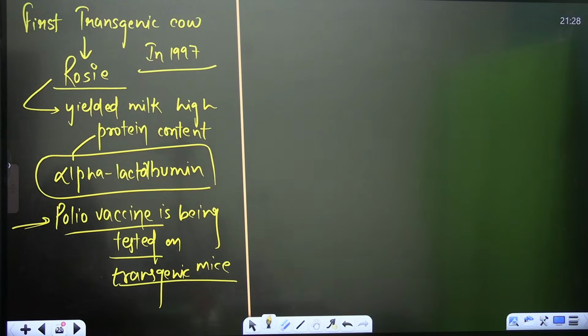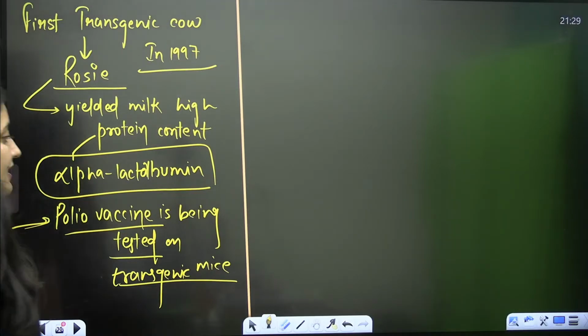And then for normal physiology and developmental study, I told you already, insulin-like growth factors for their studies, right? Even the animals are used for investigating lines of treatment for various diseases like cancer, cystic fibrosis, right?